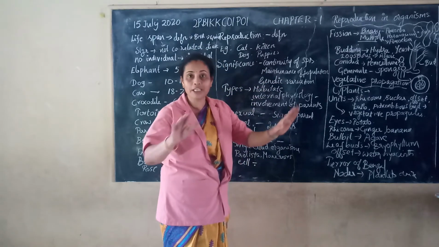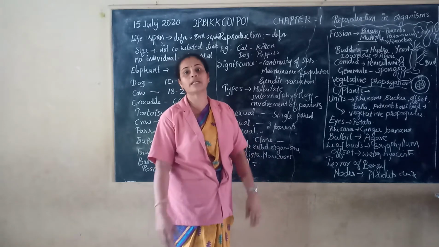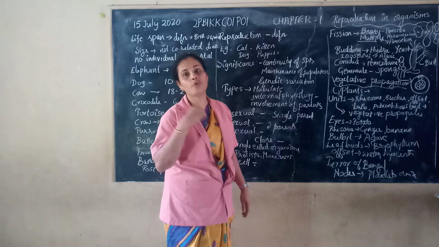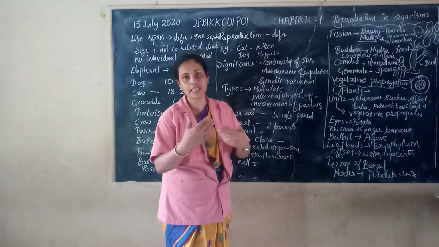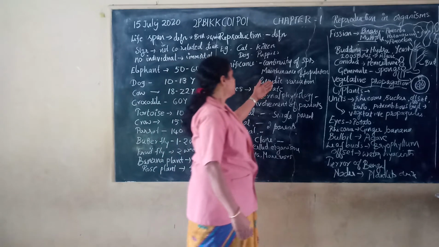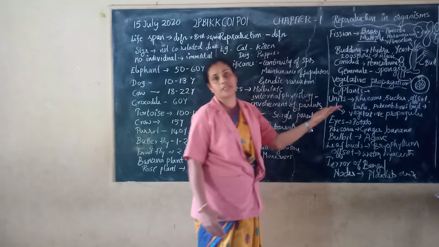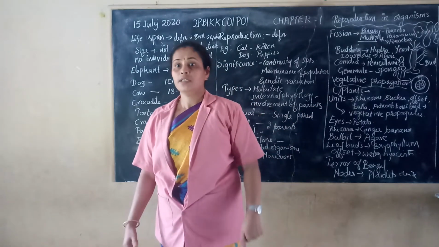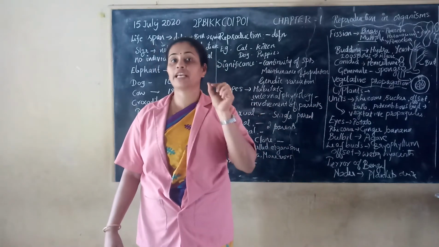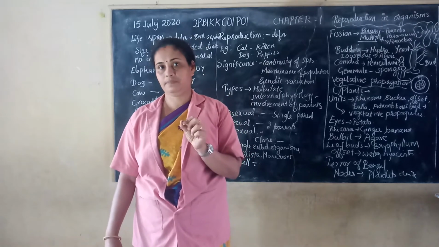A particular population is maintained in a particular area because of reproduction. For example, the human population. Then genetic variation, which can be inherited generation after generation. This genetic variation we can see mainly because of sexual reproduction.